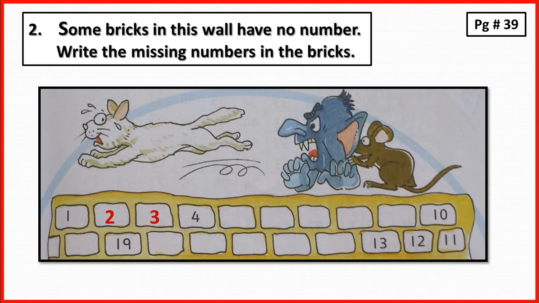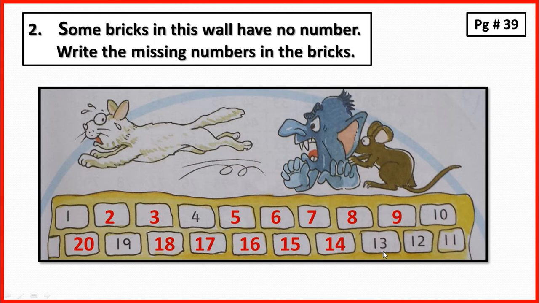Then 4, 5, 6, 7, 8, 9 and then 10. And after 10, the numbers come 11, then 12, then 13, then 14, 15, 16, 17, 18, then 19 and then 20.